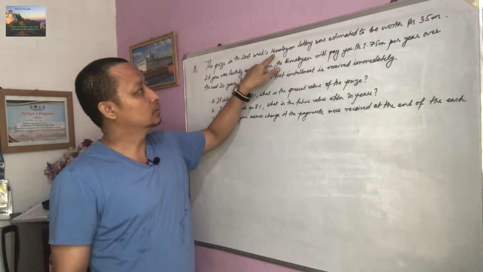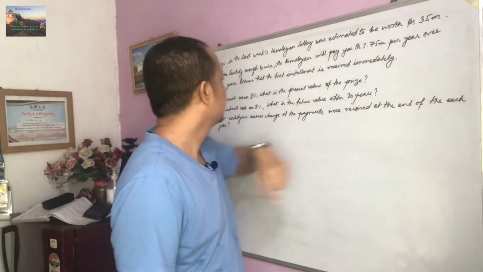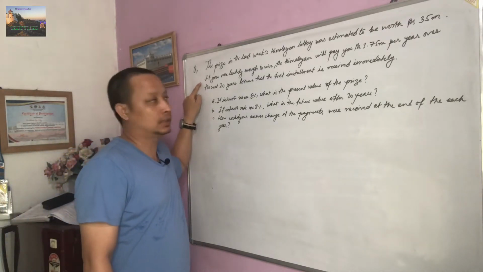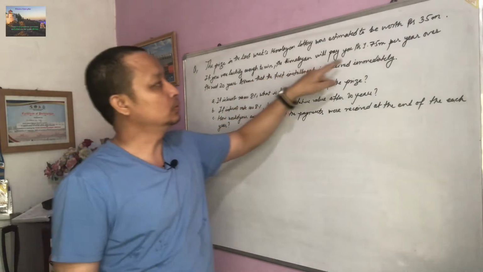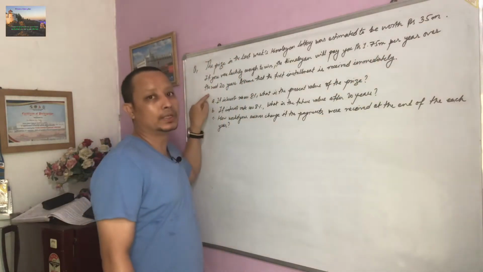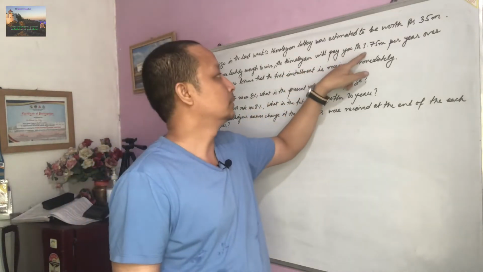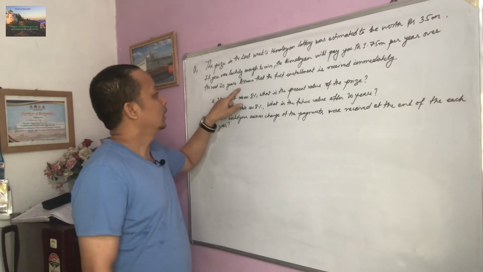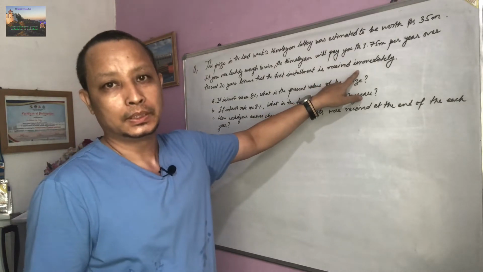So there is a Himalayan lottery where the lottery amount is rupees 35 million, and if you are able to win the lottery, then the Himalayan lottery will pay you 1.75 million per year over the next 20 years. So for the next 20 years, the Himalayan lottery will pay you 1.75 million rupees. Now assume that the first installment is received immediately. So your first installment is received immediately.